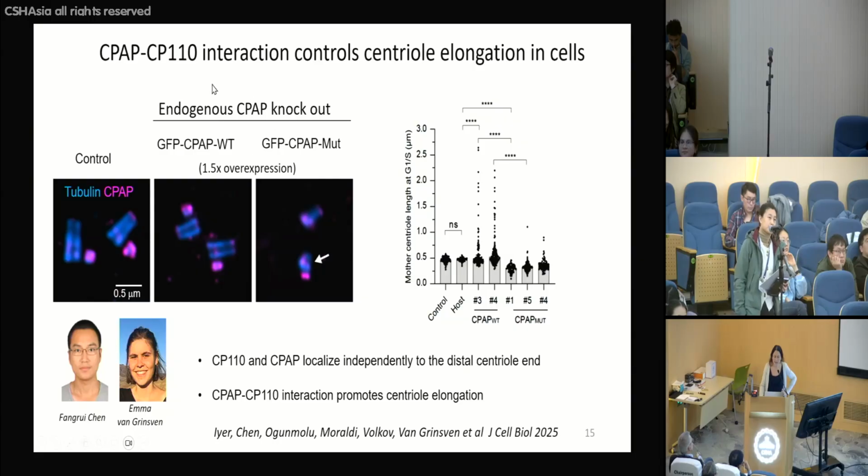So what we did in this system is knock out endogenous CPAP and overexpress wild-type CPAP just 1.5 times. So it's a very, very minor overexpression. And you can see that that already gives you a distribution of centriole length with some badly over-elongated centrioles. We unfortunately couldn't manage to introduce the mutation in the gene of CPAP. I tried very, very hard, but that particular site in CPAP is untargetable by CRISPR. So that's what we had to do. So indeed, it's completely true that overexpressing CPAP, even a little bit, gives you overly long centrioles.